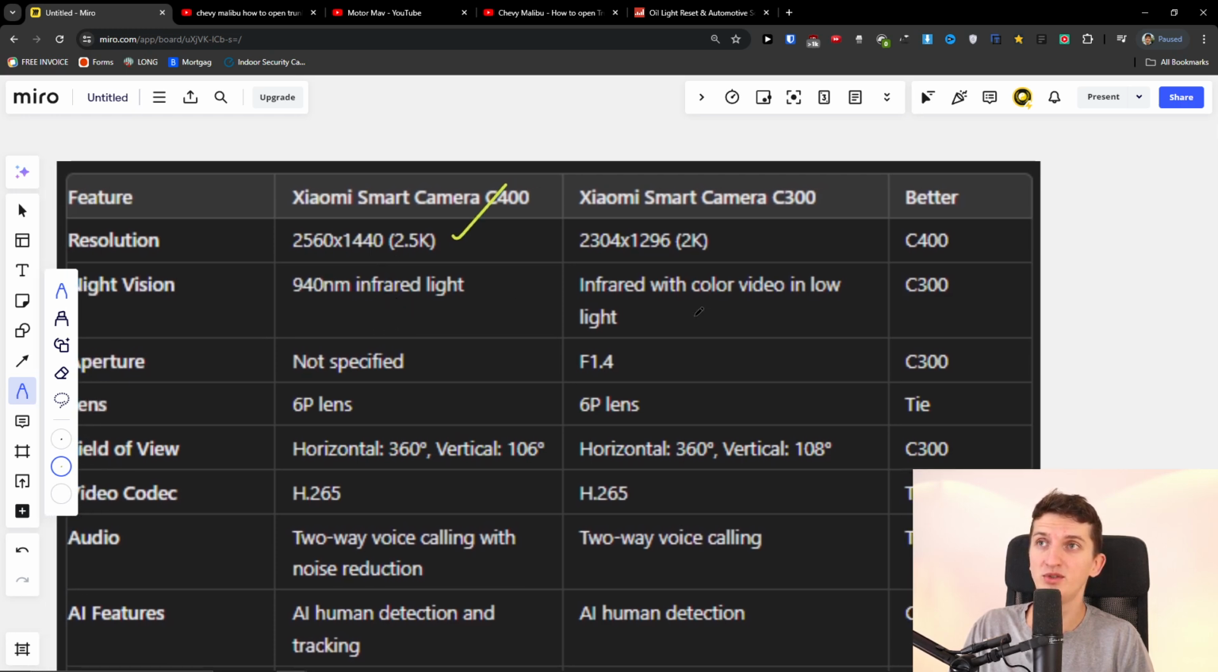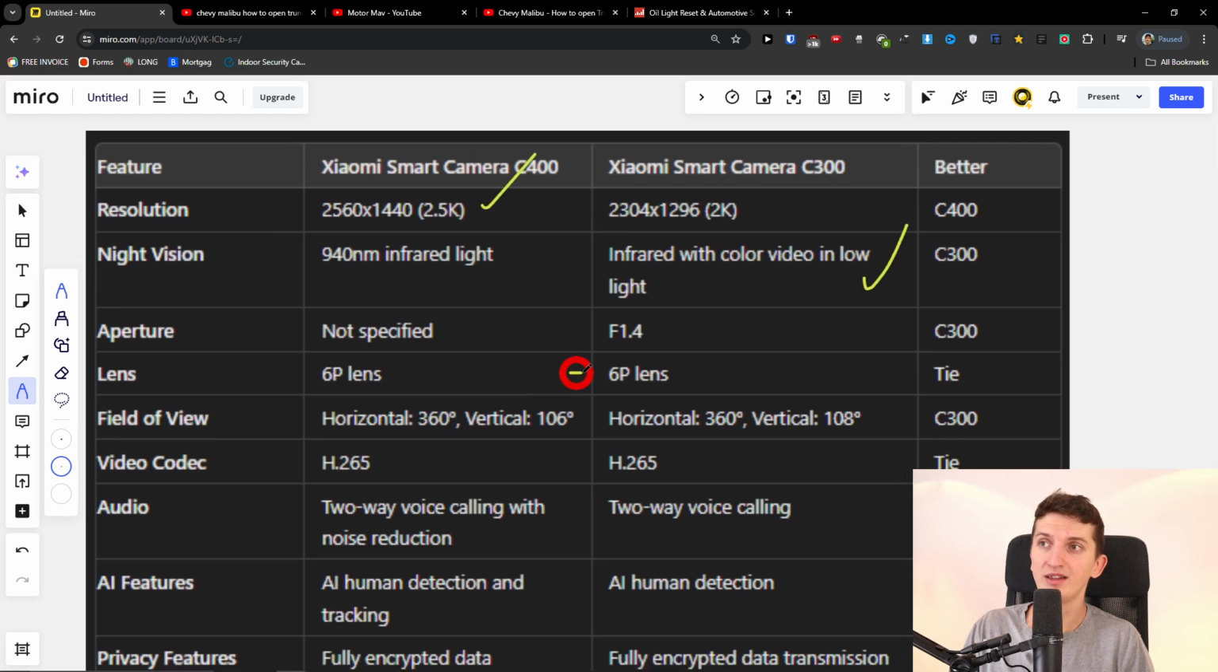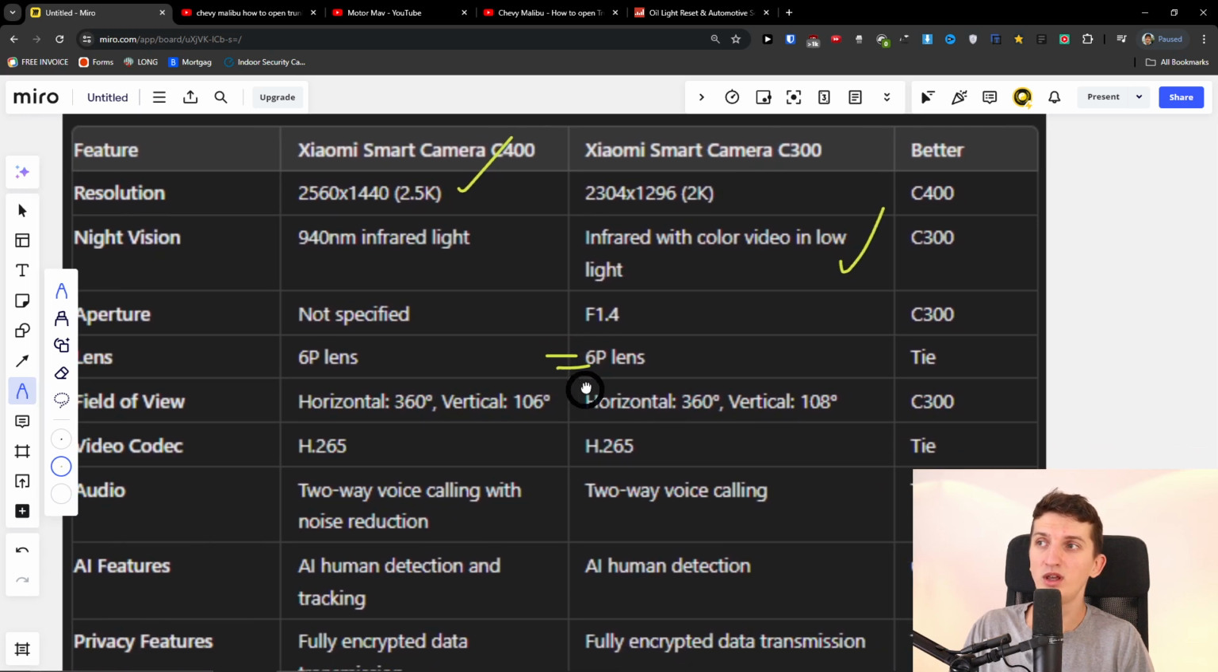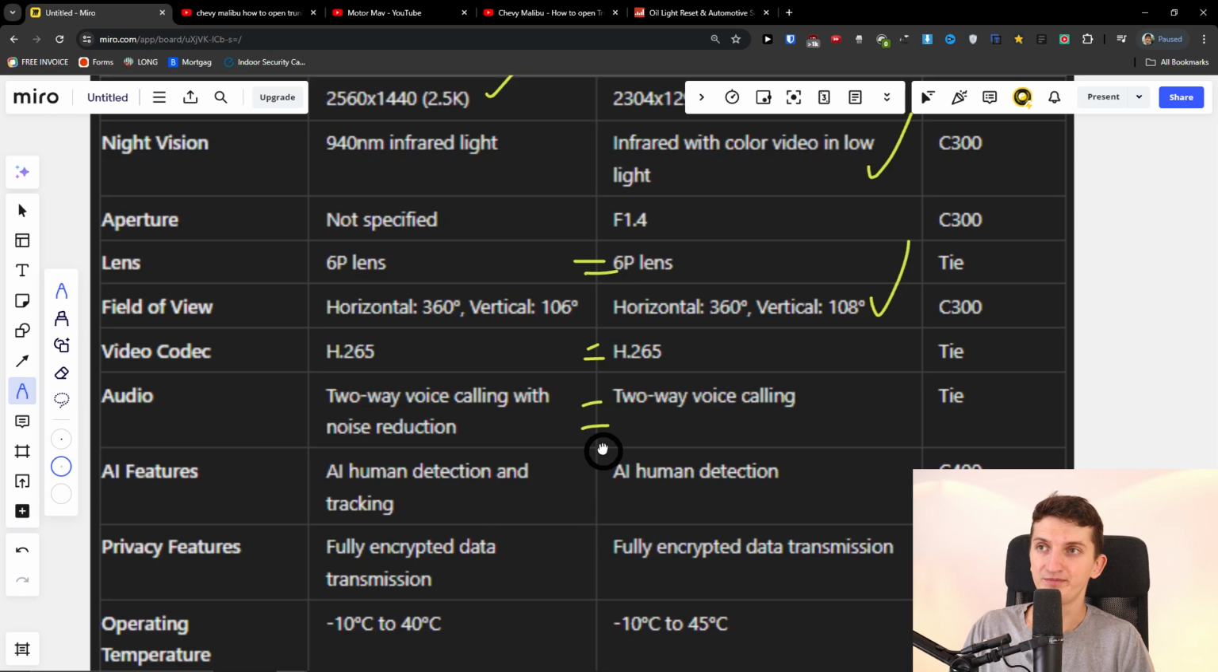Night vision is better for the C300. Then the aperture, I didn't get it for the C400, so I can't really say which one is better there. Lenses are the same. Then when you look here, the field of view is better, though not by much, a little bit for the C300, but even in this regard, I would say it's similar. Then the video codec is the same, audio is the same.